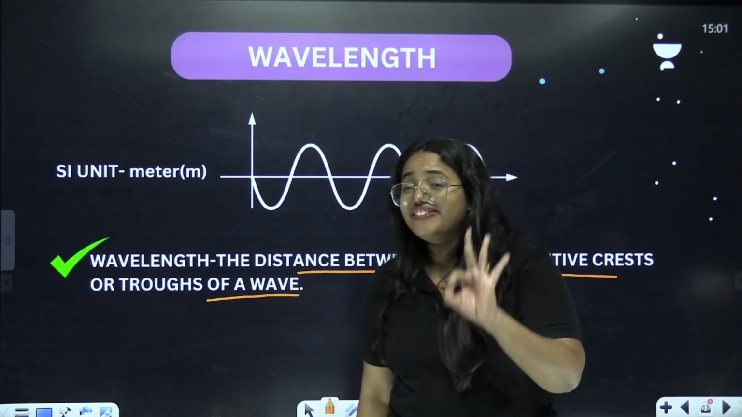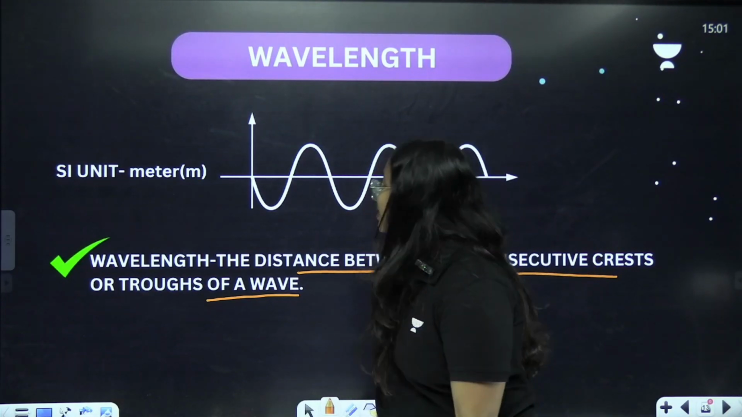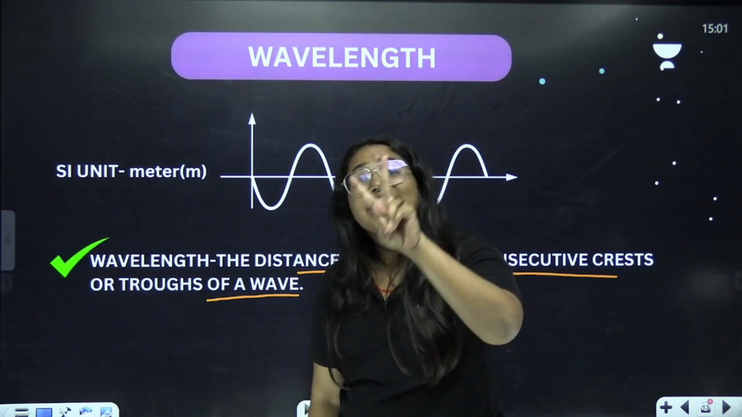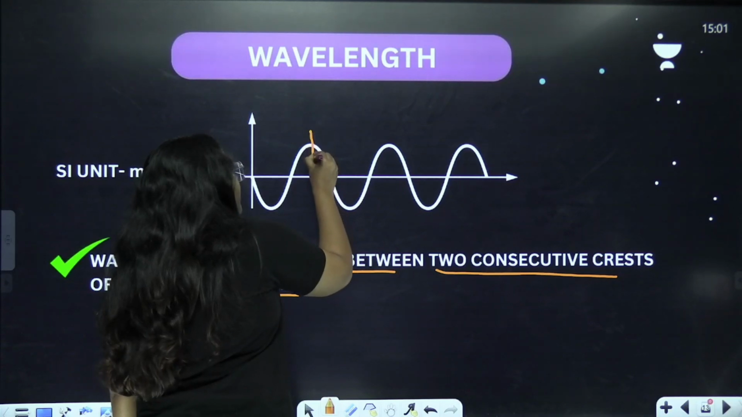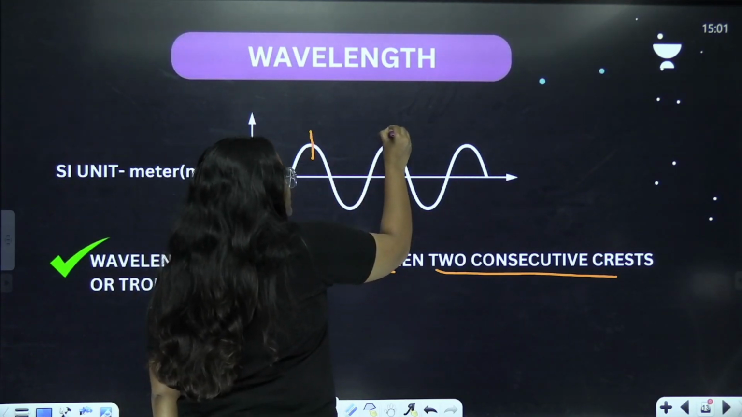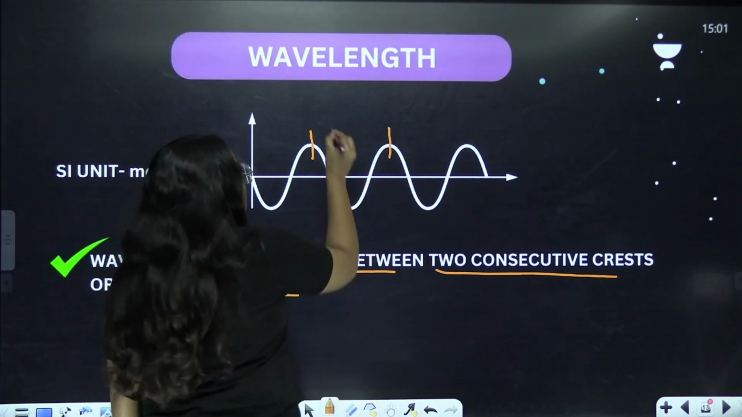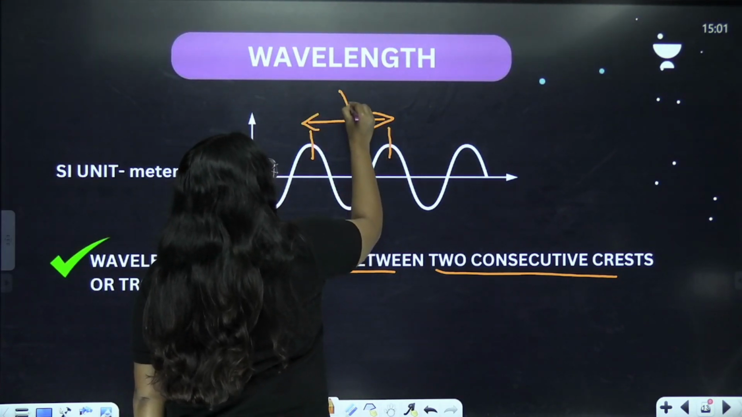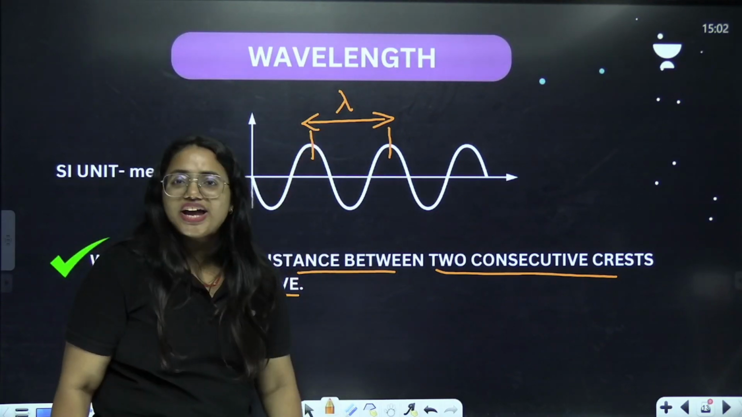So there are 3 ways in which you can measure the wavelength. Let me tell you one by one. In the first case, I am taking the midpoint of 2 consecutive crests. So let's see how it is going to be. This is the midpoint of the first crest and this is the midpoint of the second crest. Clear? So the distance between these 2 is called the wavelength. This is the first way of measuring the wavelength.